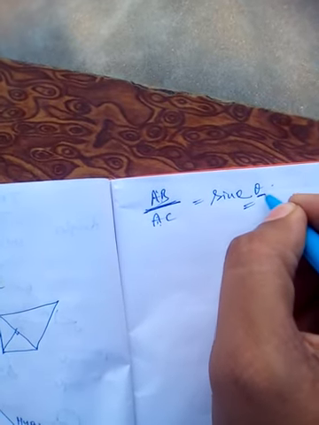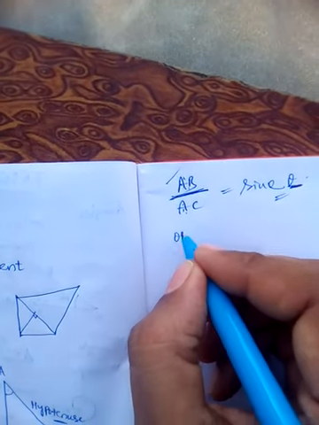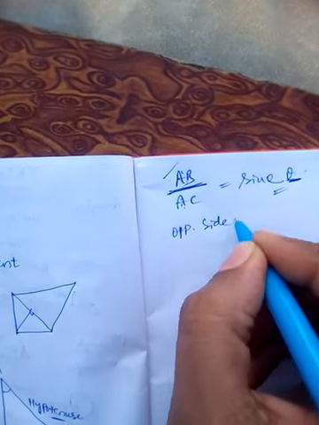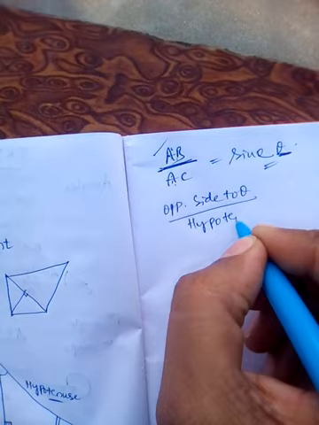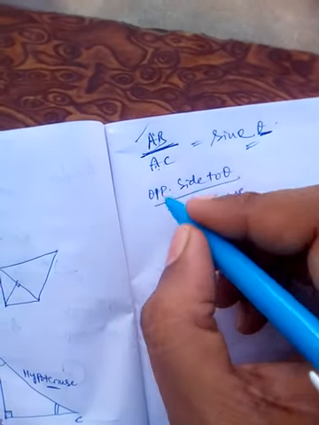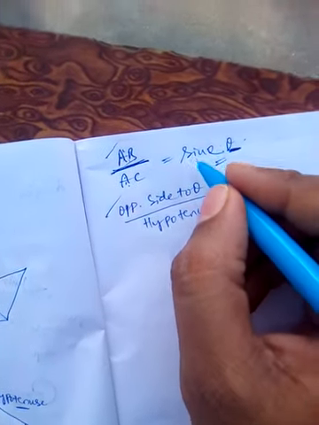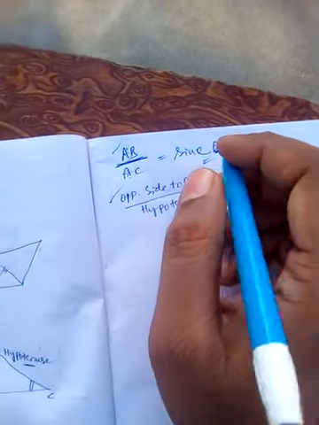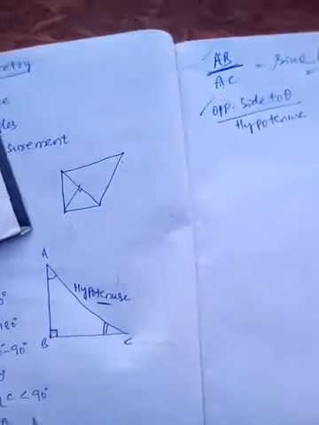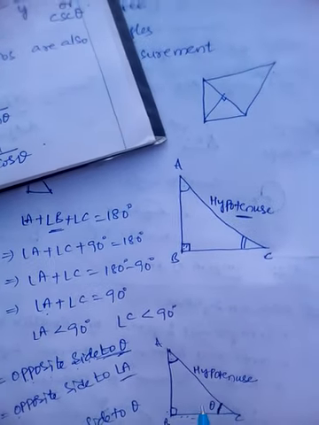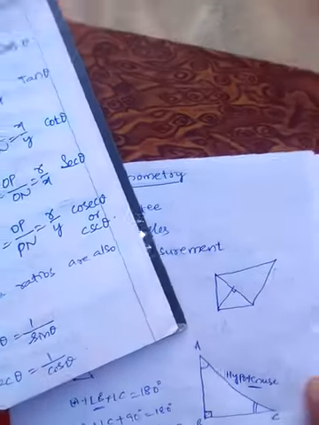For this angle theta, AB was the opposite side, isn't it? Opposite side to theta divided by AC, which was the hypotenuse for us. So opposite side to theta by hypotenuse is named sine theta. In this way, the mathematician Hipparchus has given six different trigonometric ratios. Now, how are these trigonometric ratios defined? Let us see.